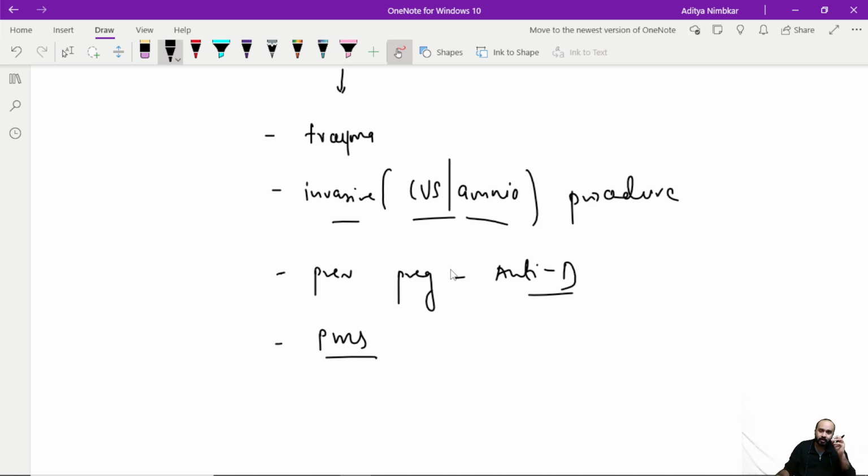So whenever the placenta size increases, whenever trophoblasts increase, there is an increased chance that this female might have preeclampsia. So ask her for symptoms of preeclampsia, or if she already has preeclampsia, it might be an indirect sign that this baby possibly has fetal anemia due to Rh negative pregnancy. So ask her about all these symptoms without fail.